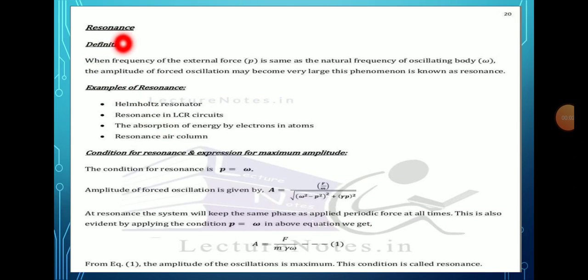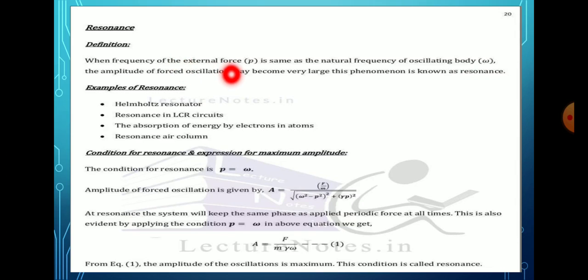Resonance. Resonance specifically is defined as the amplitude having the maximum vibration, that is known as the resonance. The definition of the resonance is given by: when the frequency of the external force P is the same as the natural frequency of oscillation of the body omega, the amplitude of the forced oscillation may become very large. This phenomenon is known as the resonance.